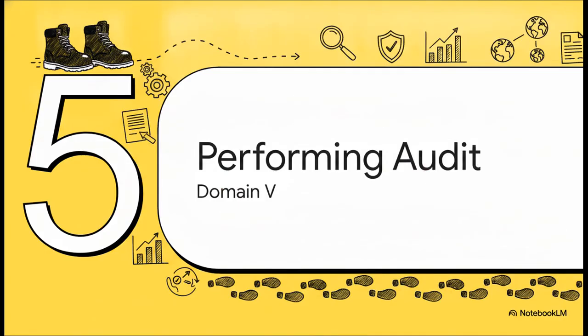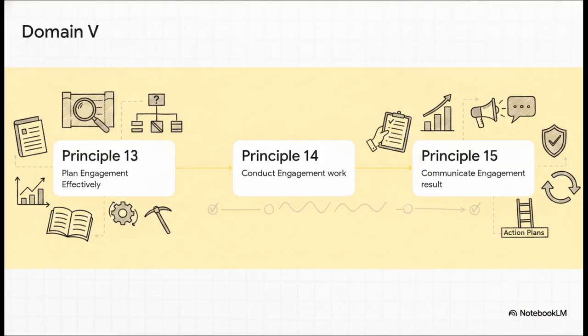Section 5, performing the actual audit. All right, Domain V covers performing internal audit services. This is where the boots finally hit the ground, giving us our final 3 principles, which function as a strict chronological process. First up, Principle 13, plan engagement effectively. You have to know the exact scope of what you're going to audit before you start pulling files. Second, Principle 14, conduct engagement work. This is the digging, the verifying, the classic auditing itself.